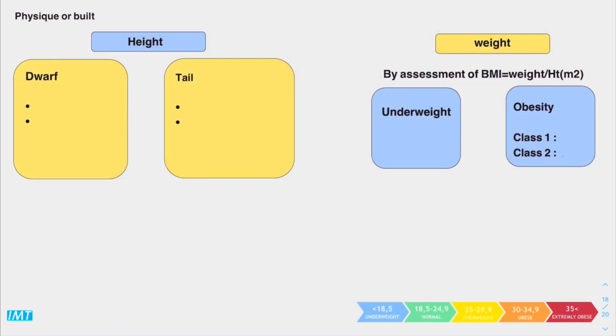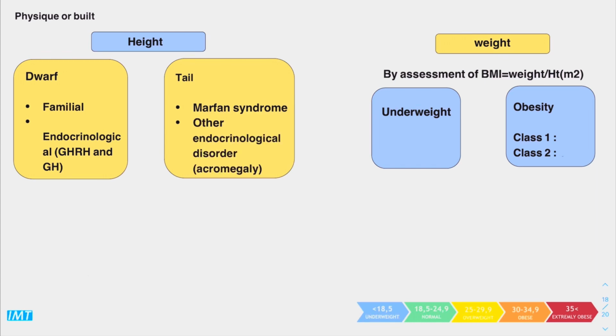Last thing to evaluate is the physique or the build. Two things to look for: the height and the weight. For the height, look for dwarfism or tall patients. Dwarfism, ask if it's familial or if there are any other endocrinological abnormalities, for example, decrease in growth hormone releasing hormone or decrease in growth hormone secretion. On the other hand, for the tall patients, you should assess and look out for other symptoms and signs that are related to Marfan syndrome or to any other endocrinological disorder, for example, in acromegaly.